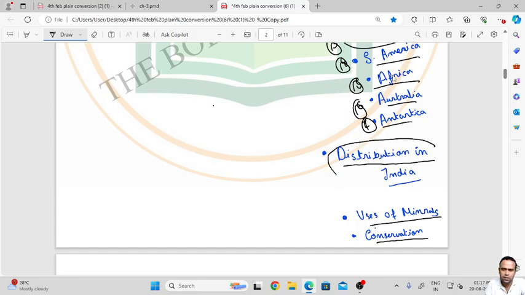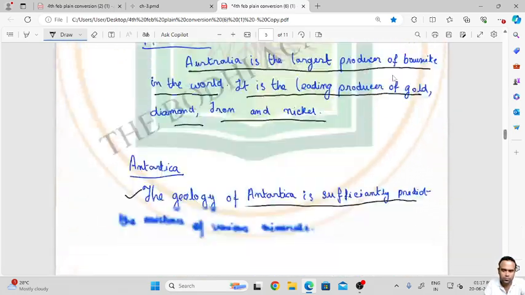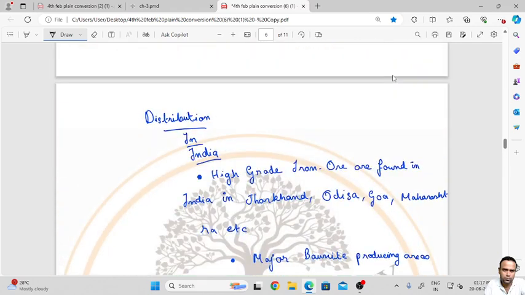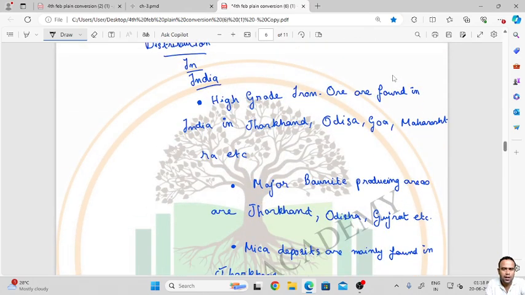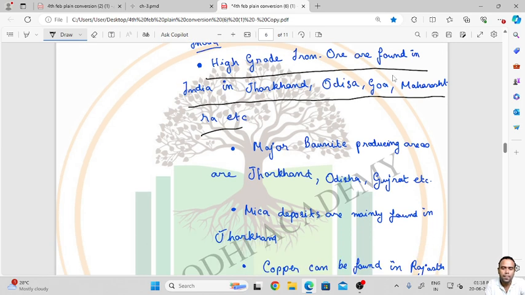Distribution in India. High-grade iron ore is found in India in Jharkhand, Odisha, Goa and Maharashtra. Now Jharkhand is such a state that is rich in mineral resources. Major bauxite producing areas are in Jharkhand, Gujarat, Odisha, etc.